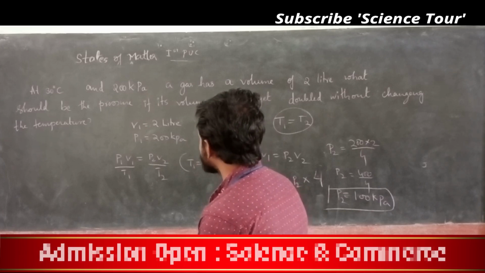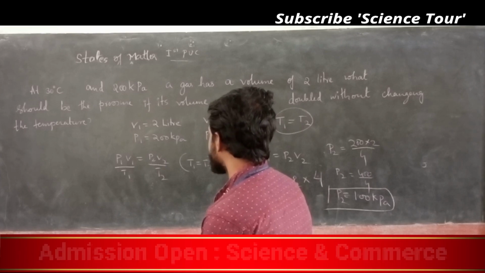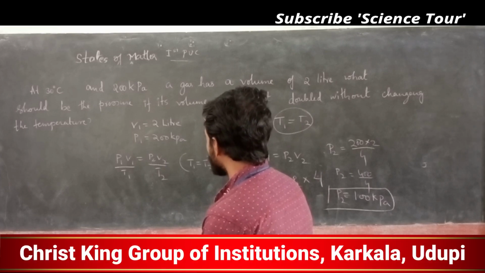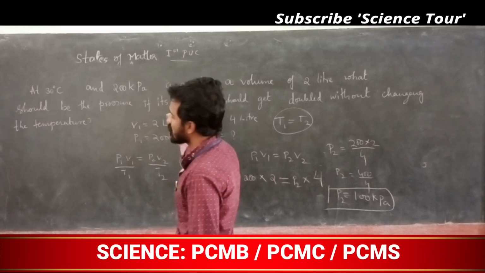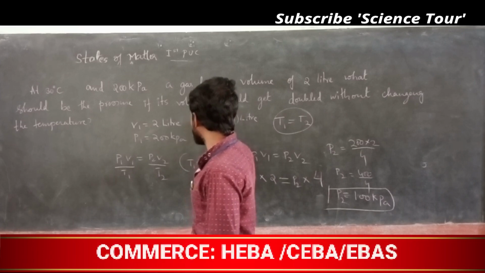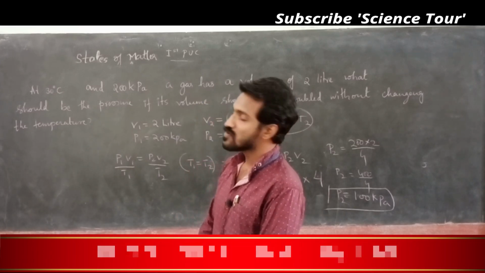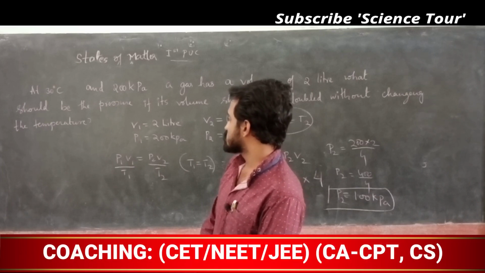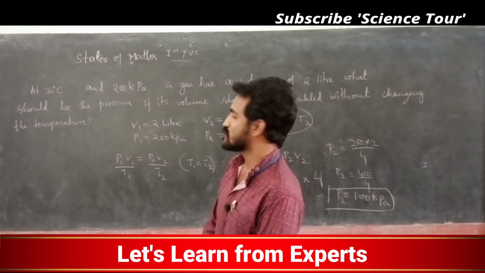So in this case, my dear students, V1 is equal to 2 liter. Everything is given. They have given that the volume is doubled. Doubled means V2, the next volume, is 4 liter. 2 liter is doubled to 4 liter. P1 is given, you have to find out P2.